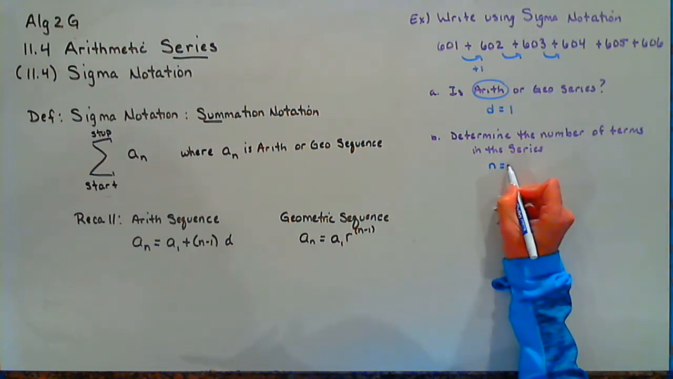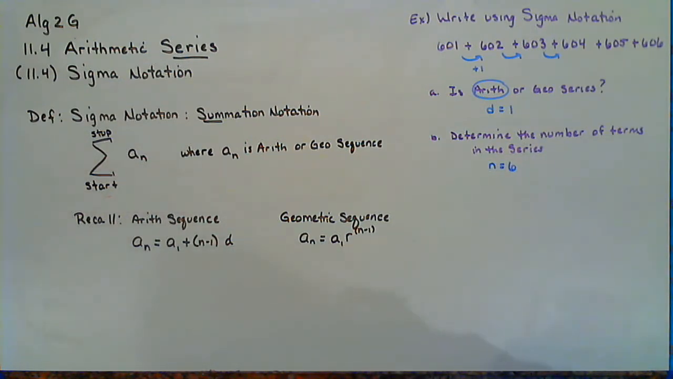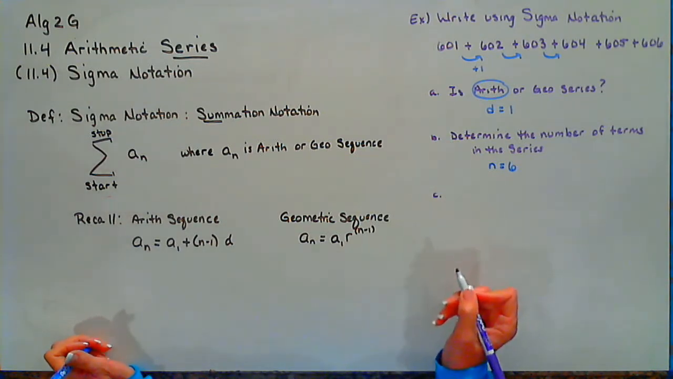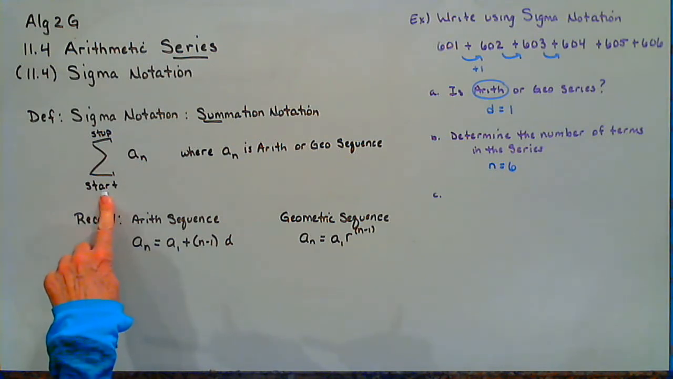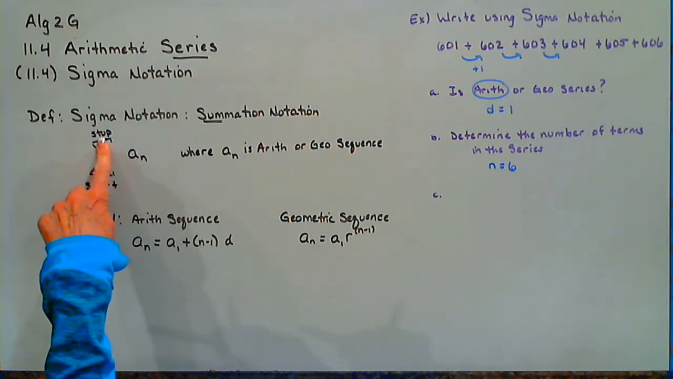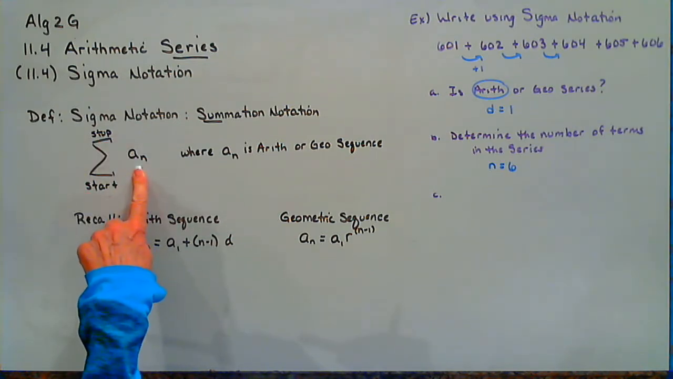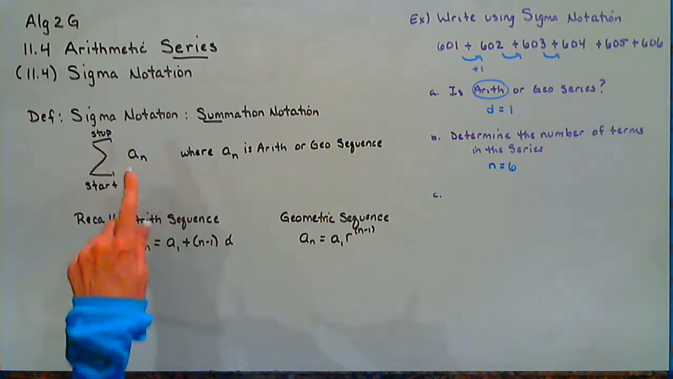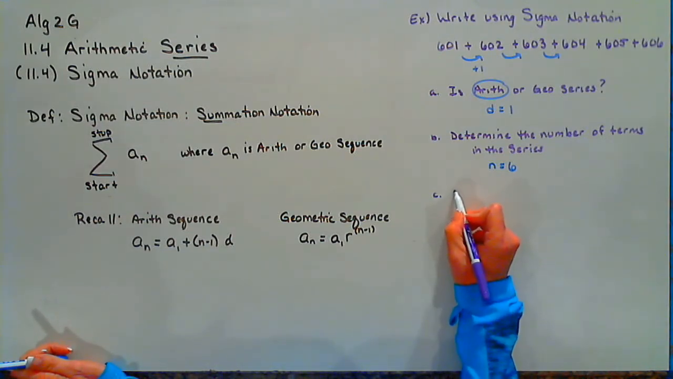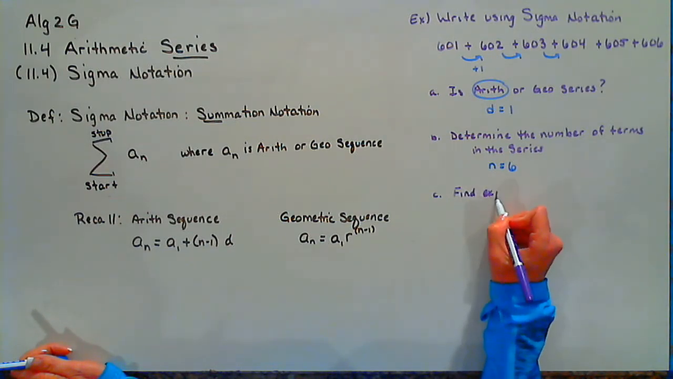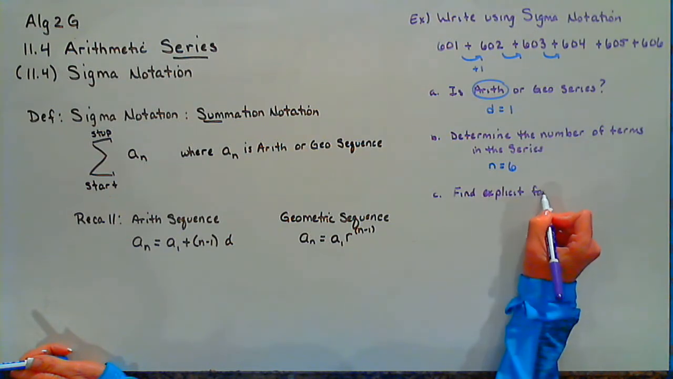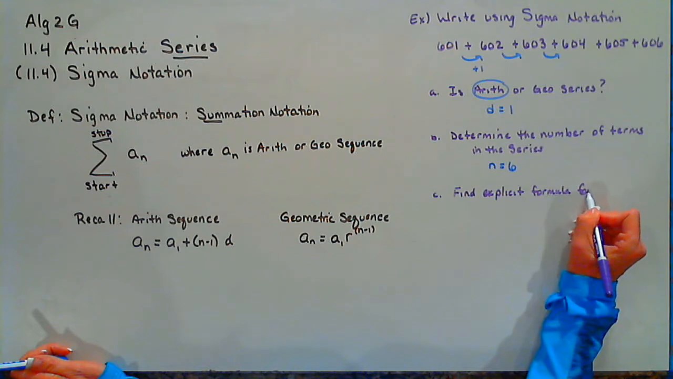If we're not sure how many there are, we could have done what we did back in section 2 when we did arithmetic sequences and determined the number of terms. So I'm not going to go back over that. We've already done that. Now the third thing we need, because we've now determined where to start from and where to stop, there are 6 of them, is to find the explicit formula for a sub n.